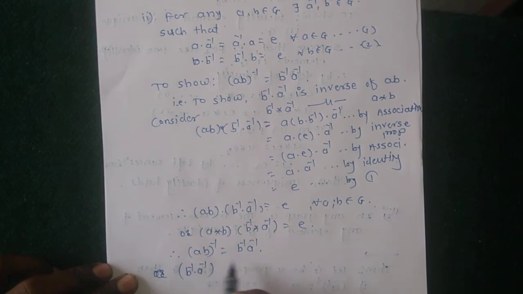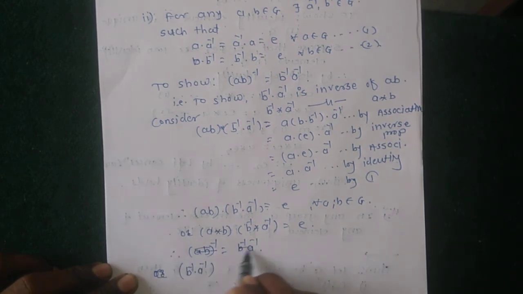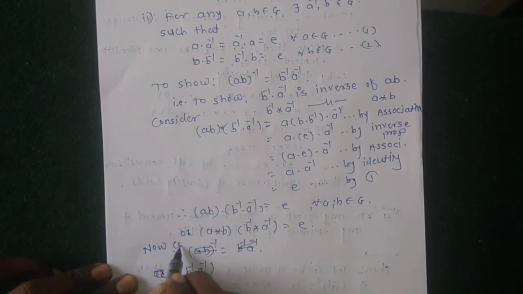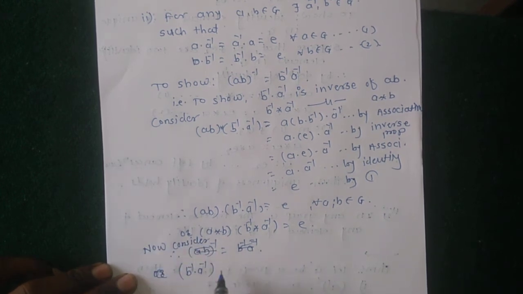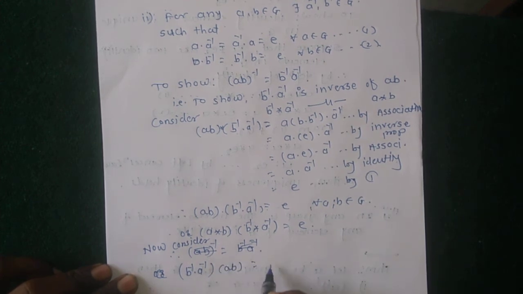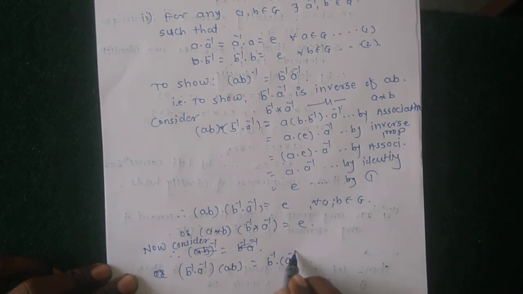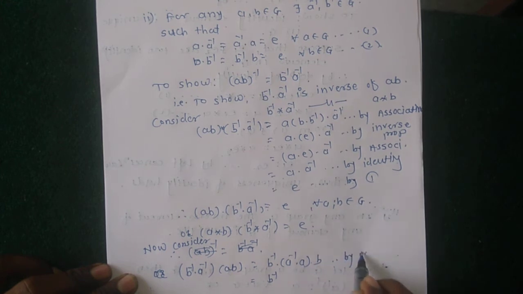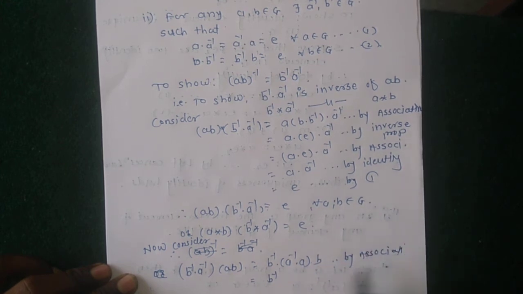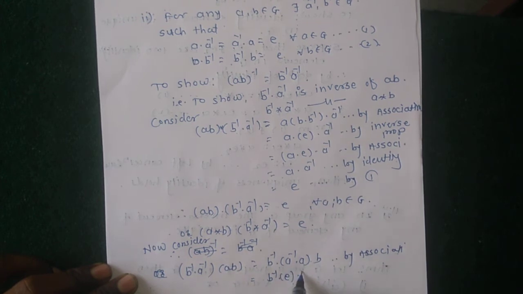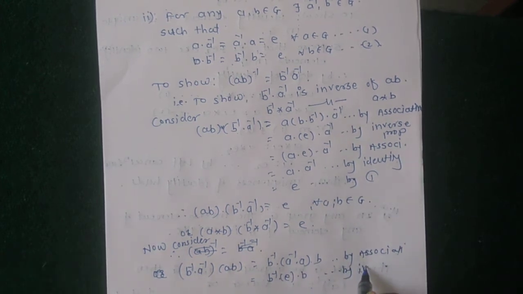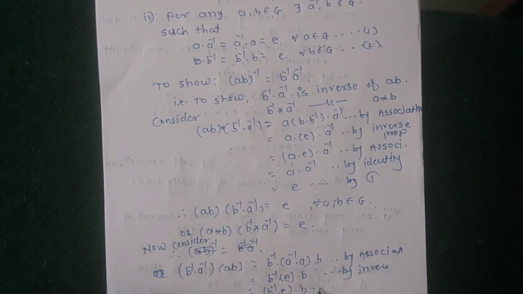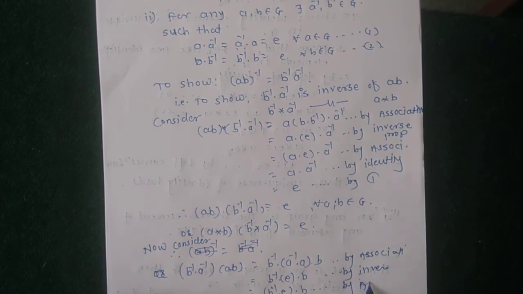again to prove, now consider, sorry, this step is now consider the next side, proving B inverse A inverse into AB equal to B inverse, by using associative property, A inverse into A into B equal to B inverse by associativity, identity into B by inverse property equal to B inverse into identity into B by associativity.